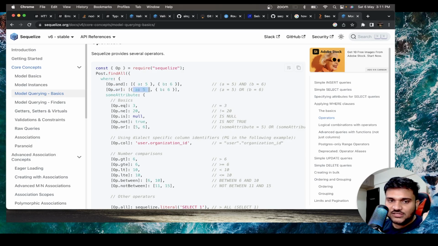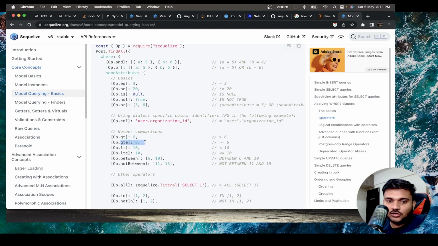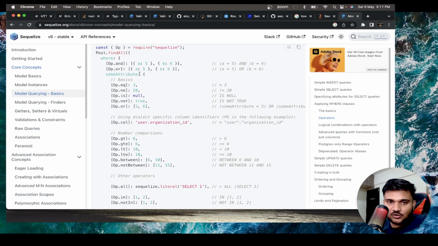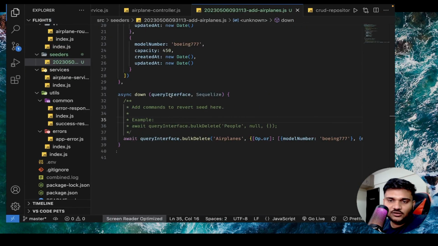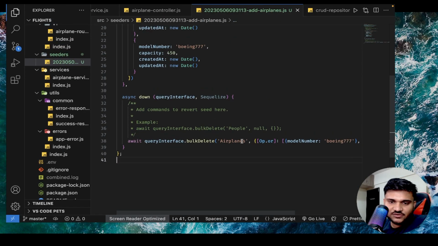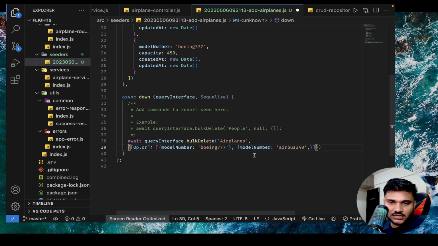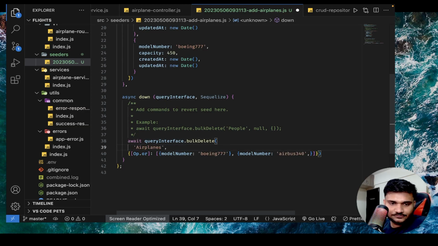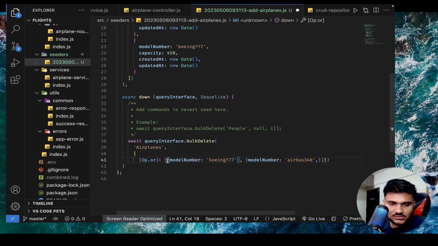In Op.or, a equals 5 or b equals 6, right? And there can be some custom implementations or custom attributes. For example, there is, let's say, a price attribute. Price should also always be greater than or equal to 0. So you can say price colon, and you can have an object. Inside that object, you can say Op.gte 0. So price will always be greater than or equal to 0, something like this. So these operators are very powerful and will be used very regularly in a lot of Sequelize based implementations. That's why I've technically used them here as well, right? I'll just clean it up like this, and we'll have an array like this.